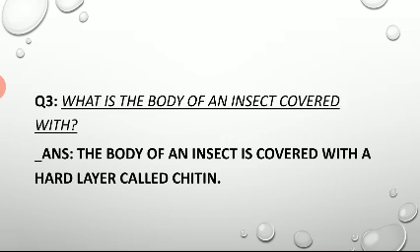CHITIN, chitin. COVERED, covered with a hard layer, LAYER, layer called chitin.